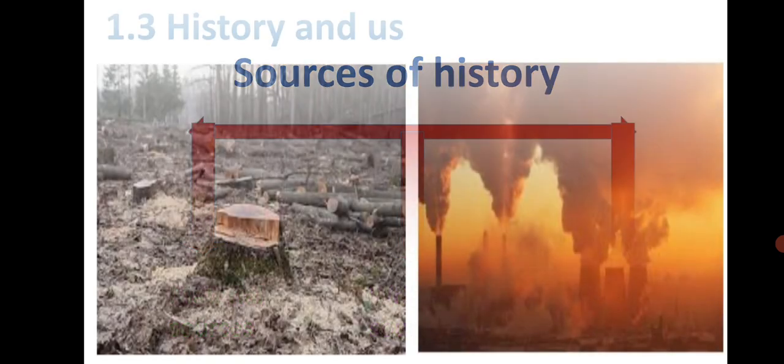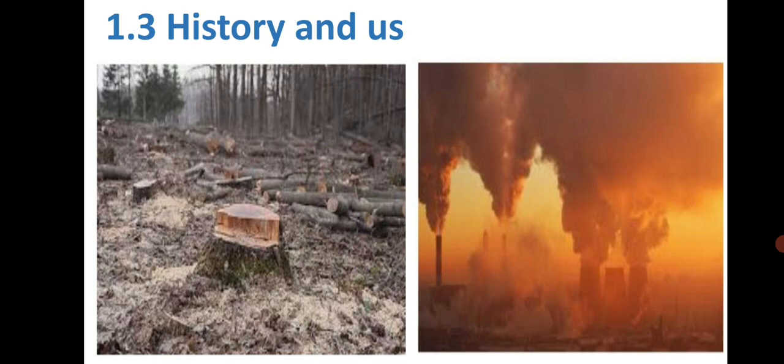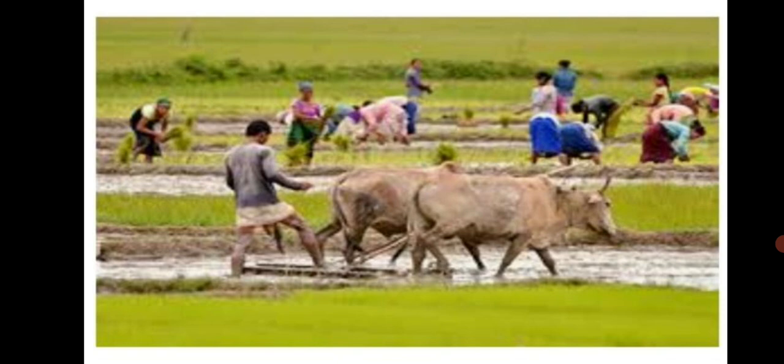Now let us study history and us. The study of science helps us to find the answers to many questions. For example, environmental science studies the problems of degradation of the environment, pollution, etc., where the environment is harmed, and looks for solutions. In the same way, every science has its own area of study. History studies what basically? Yes, history studies events of the past. Individual or collective actions of human beings have consequences.